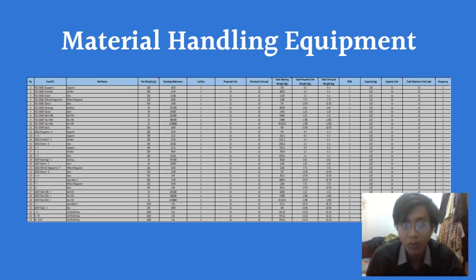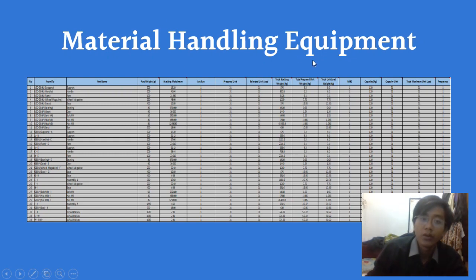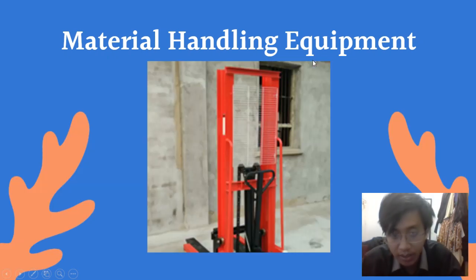Okay, next. This is the material handling equipment that we use. It's the manual forklift. It's non-electric and non-gas. It uses kinetics to lift and lower the materials. You can find a reference on YouTube about how this material handling equipment works.